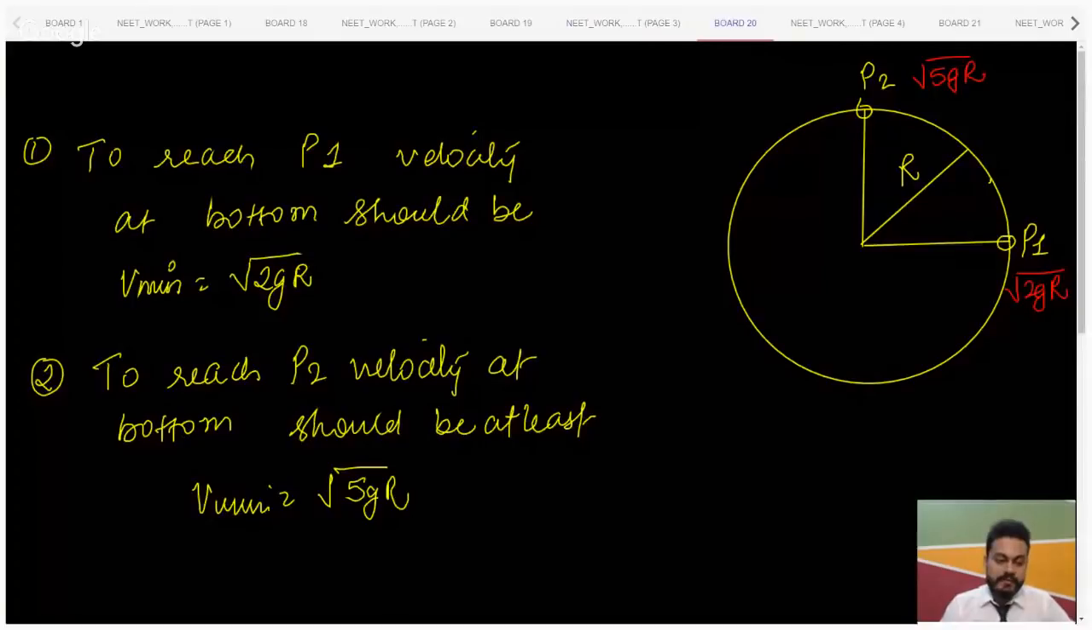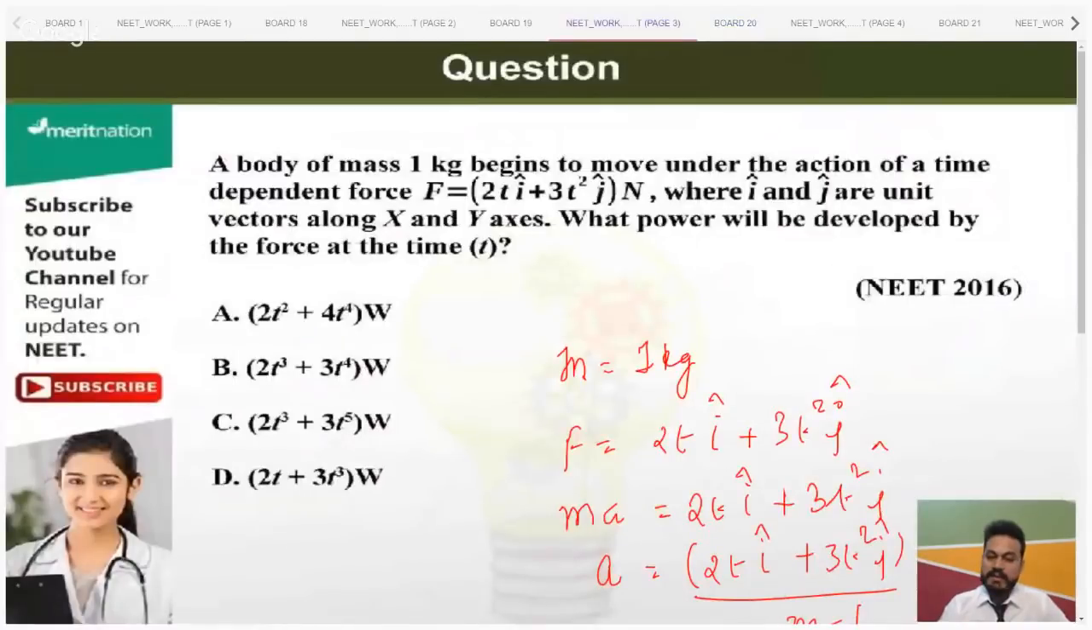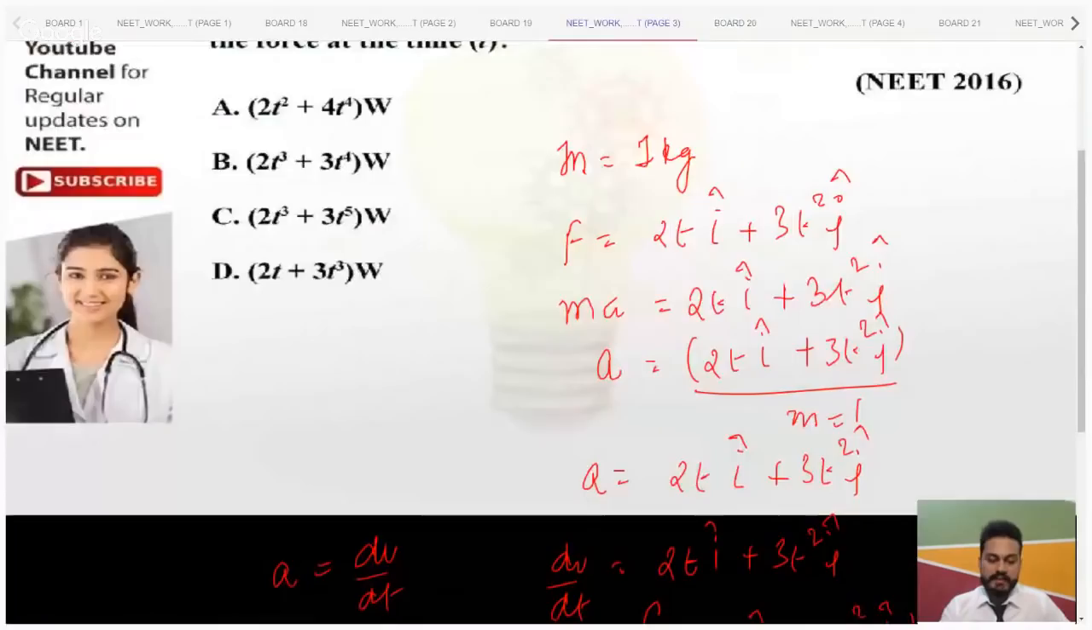So how many of you know this simple thing? I assume that everyone knows it. So what should be the velocity at the bottom so that the particle just reaches position 1 and position 2? Krishna, where are you confused? You guys are asking me to explain. I see that most of you are asking me to re-explain. So I'll just cover it again, okay? So everyone just see.